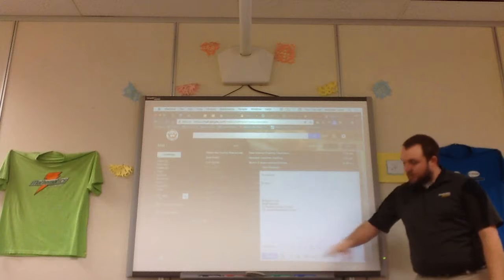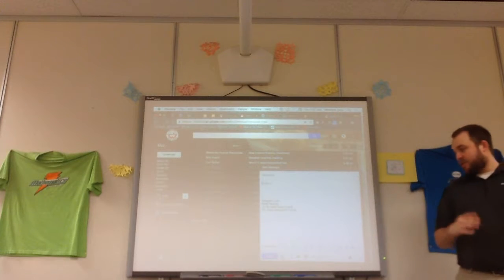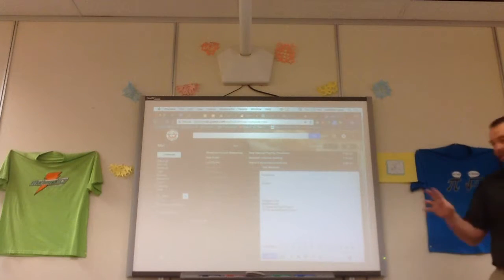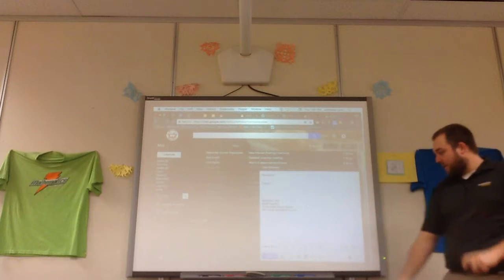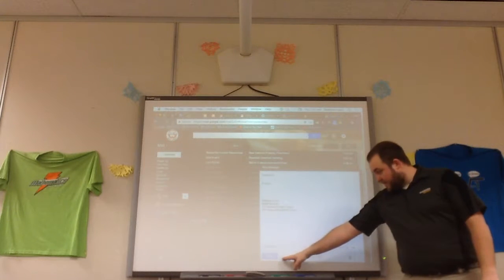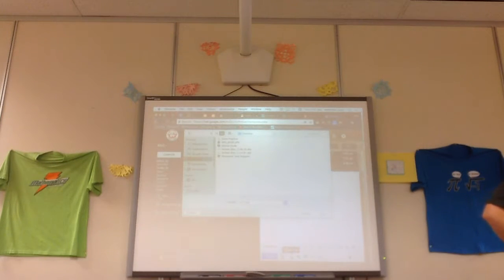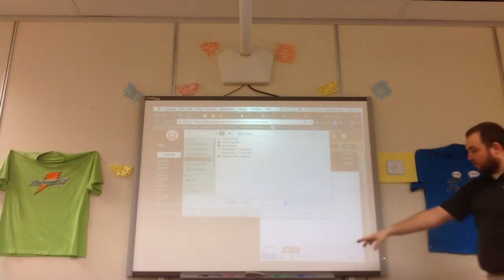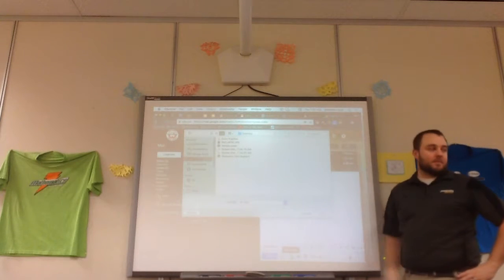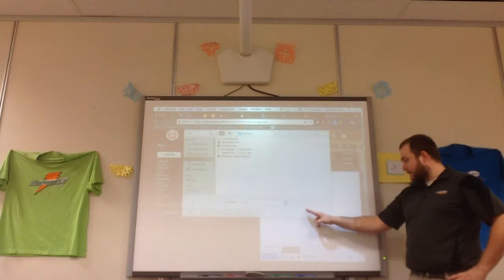If I go another row lower, you see a send button. So obviously once you're done, you can hit that send button. And then next to that, you have your text editing button. You have the attachments button. So if you have something that you need to attach that's on your desktop, you hit the little paper clip and your desktop comes up and you can attach something like that.